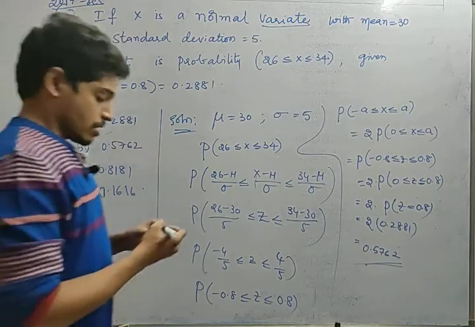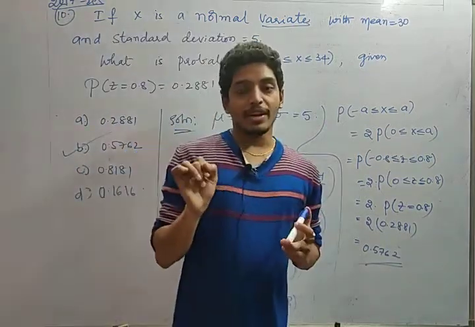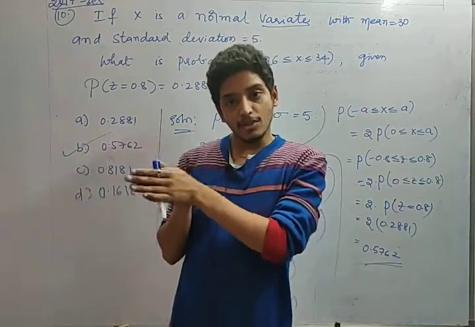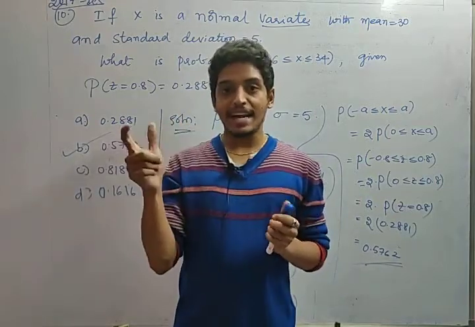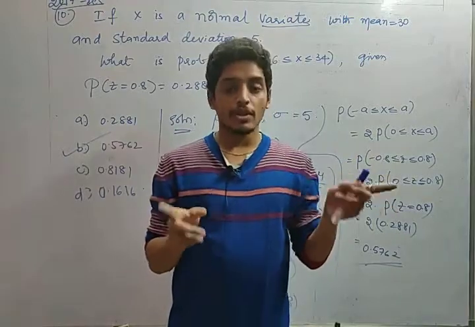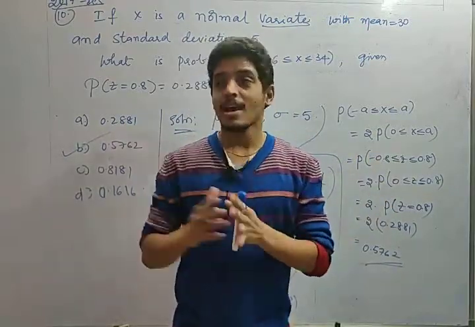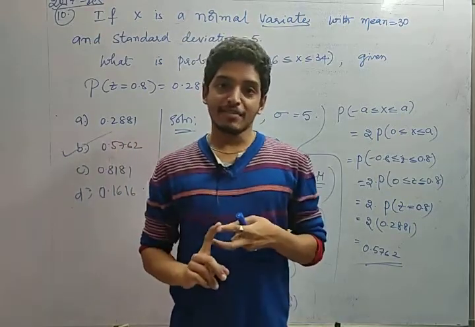Gaussian distribution is somewhat complicated, but the thing you need to understand is that you have to convert from the x domain to the z domain. You have to convert the random variable to a standard normal Gaussian random variable, and then apply the properties by remembering those important values. Okay friends, this is all about probability and random variables. Hope you like these videos.